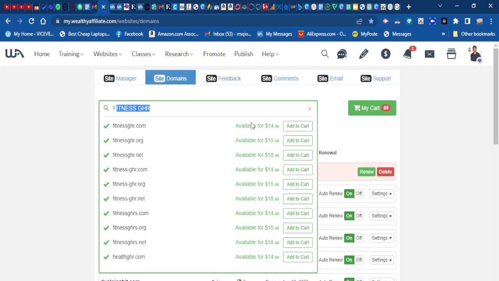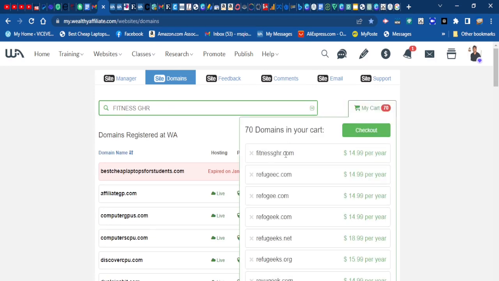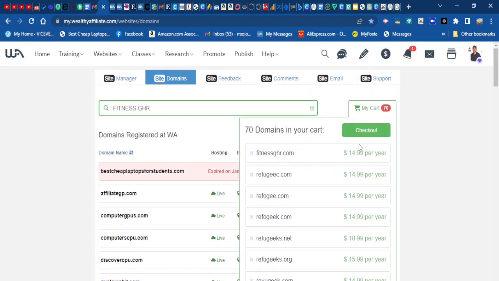When you want to buy, let's say I want to buy this domain, you can just add it to cart. Right there. When you add it to cart, you can go from here, and these are the domains that I want to buy. You can click checkout and buy your domain right away. It is very easy and convenient. You also get a free domain here if you are a starter member.